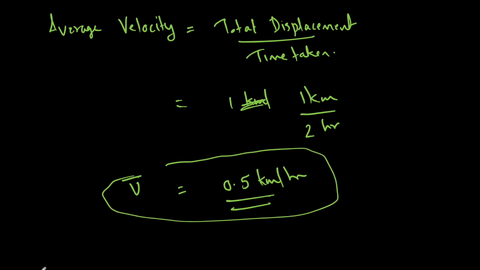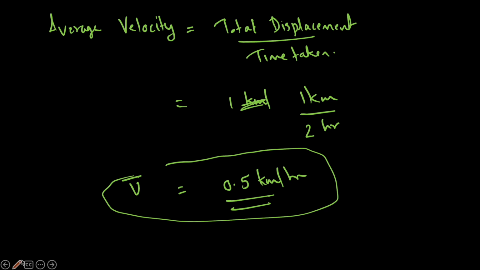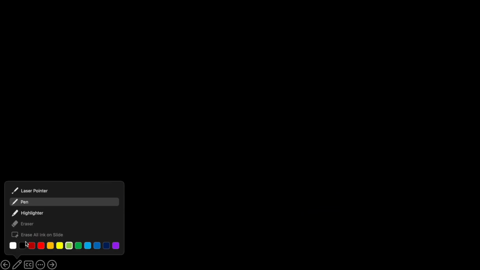Now let's take the example of that bus. The bus traveled from here to your home, which is here.